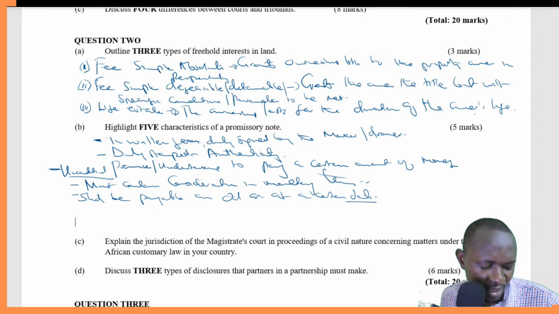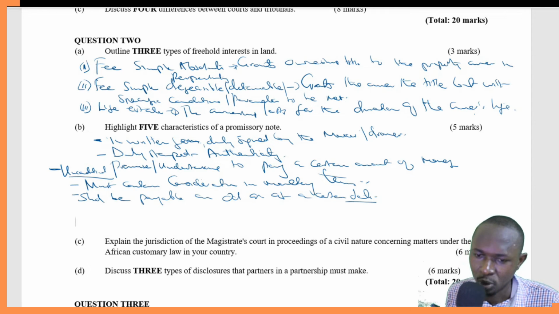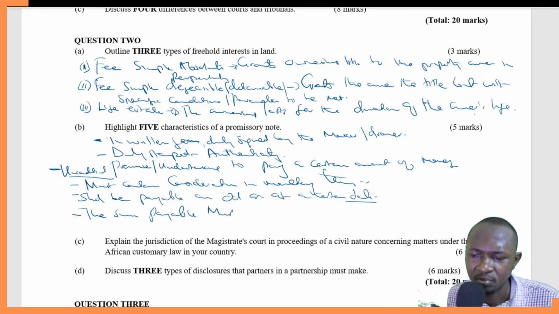The other one possibly that we need to talk about here is that the sum payable must be certain. And the sum payable, we are talking about the principal. The principal should be very clear.